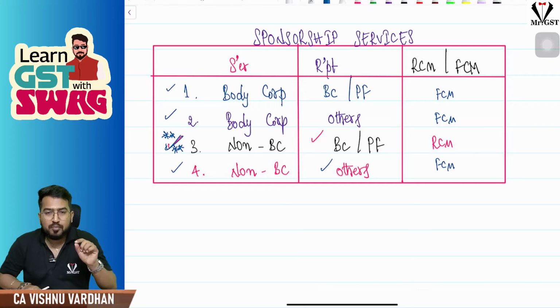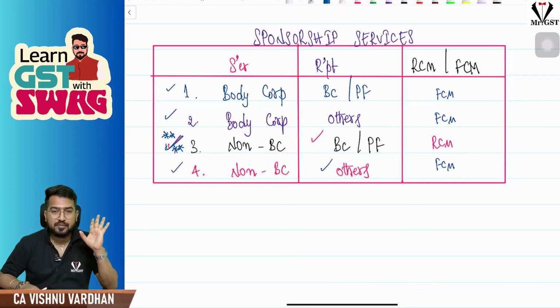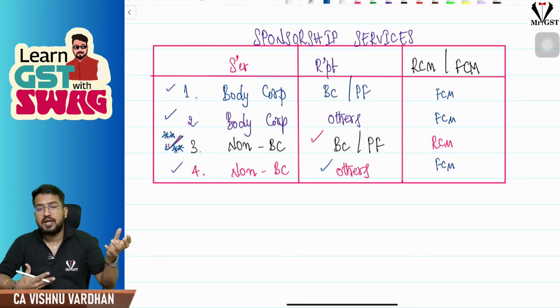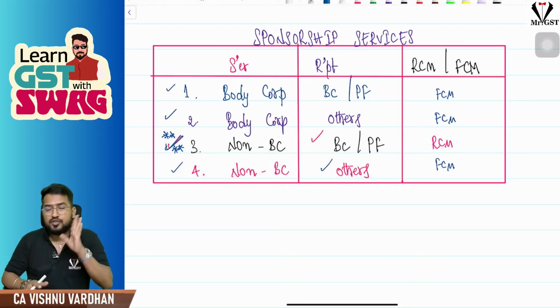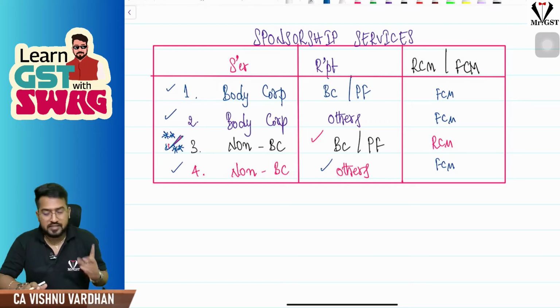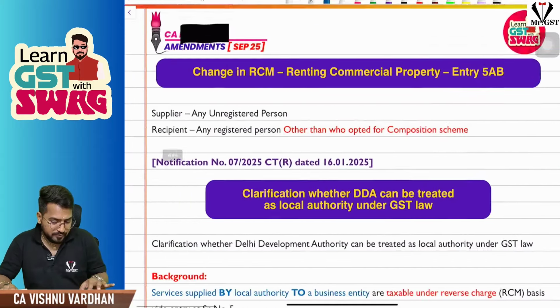And one more small point is, you know, sponsorship services means the sponsor is the recipient, not the supplier. The person who is giving the sponsorship is the recipient. We are going to advertise his name, advertise his brand. That is what sponsorship service is all about. So please be careful with that. Okay, that is another entry. So RCM amendment.